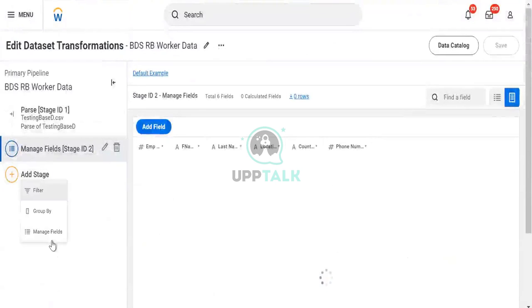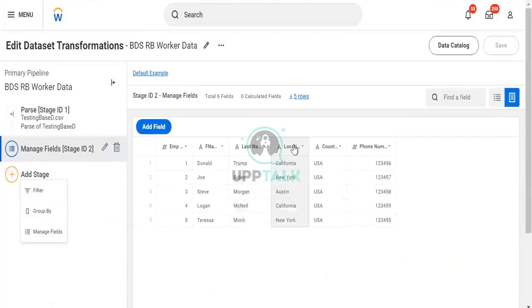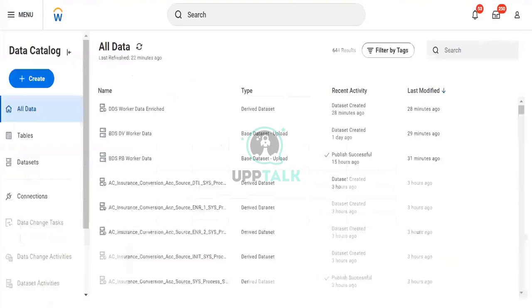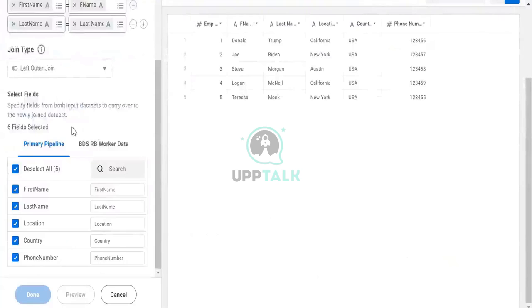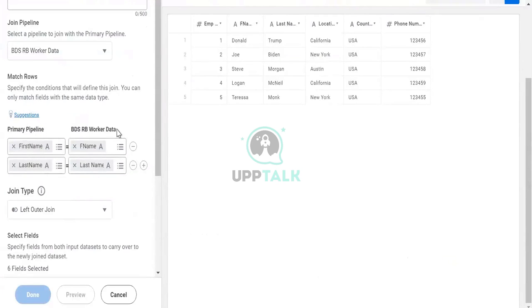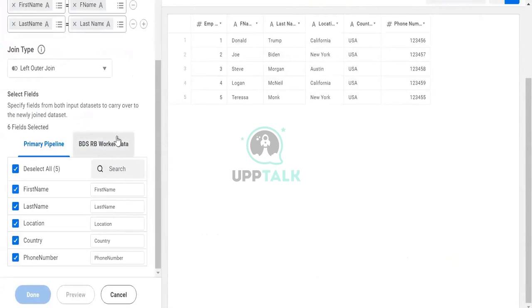Let's say I added a filter stage and filtered the location to only New York, and it has only me, Joy, Joe Biden, and Teresa. That same data will be reflected here, as it works immediately with zero lag. Let me go to cancel and delete.